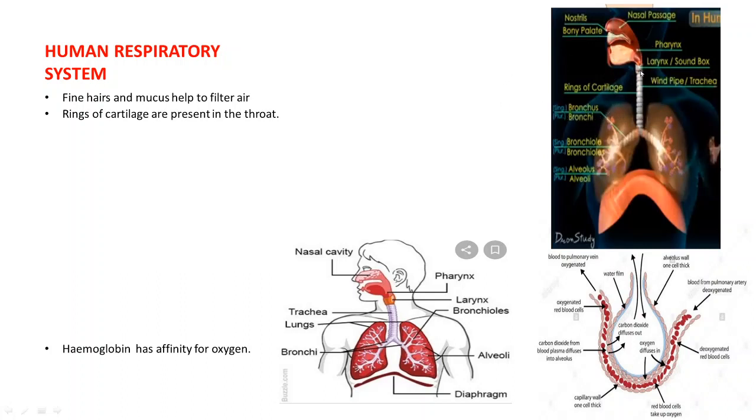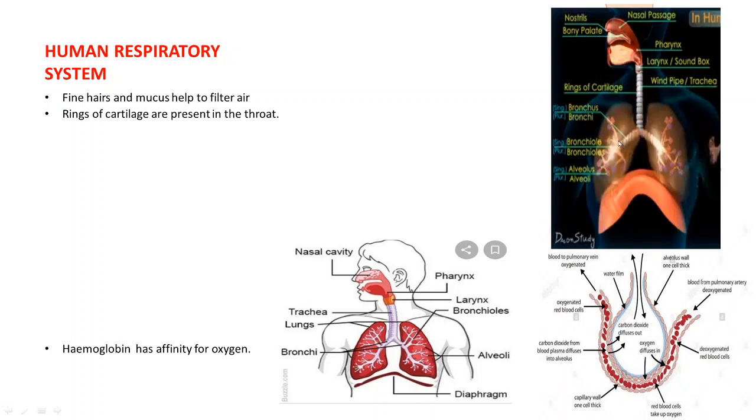Now cartilage, which we discussed in standard 9, is a type of tissue, or we can say it is like a soft bone, which ensures that the passage of the air does not collapse in any condition. So these rings of cartilage protect the throat, or the passage, from collapsing.